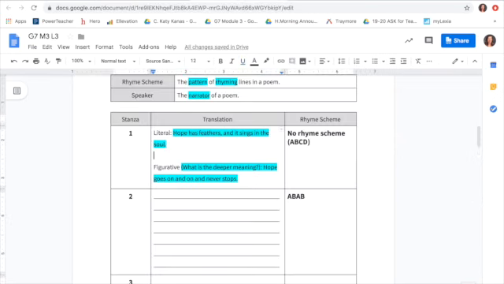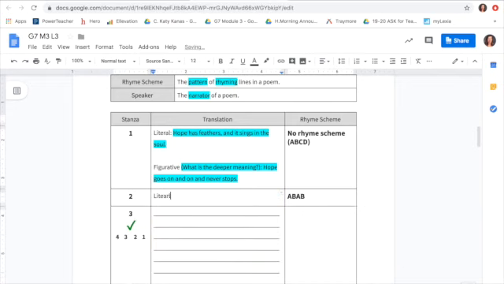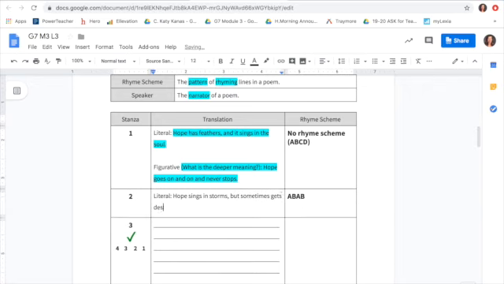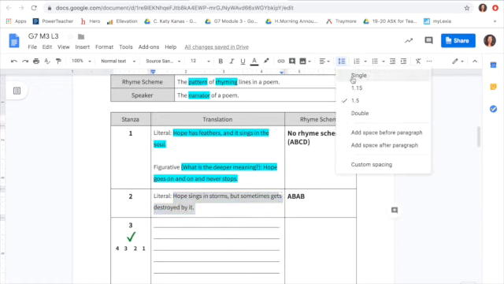Okay, so let's look here in our translation. Literal is that hope sings in storms, but sometimes gets destroyed by it. Okay, so that is what is literally happening in this stanza.